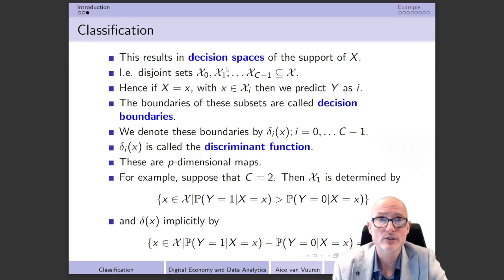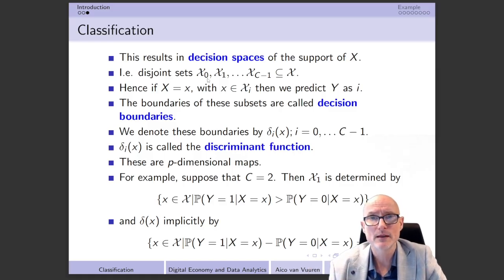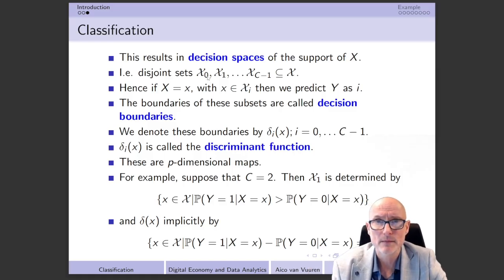That means more generally, of course, that at the moment that we have C different classes, we have C different decision spaces. Take into account that these are so-called disjoint sets, and we're going to denote them by these graphic axes over here, which are disjoint subspaces of the total feature space. Disjoint means that if we are in this particular first x0, then you cannot be at the same time in x1, and that of course makes sense.